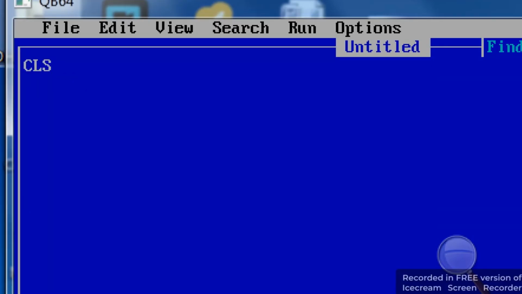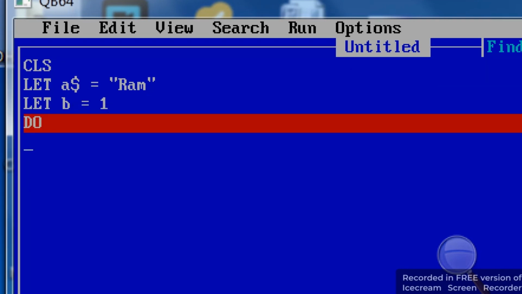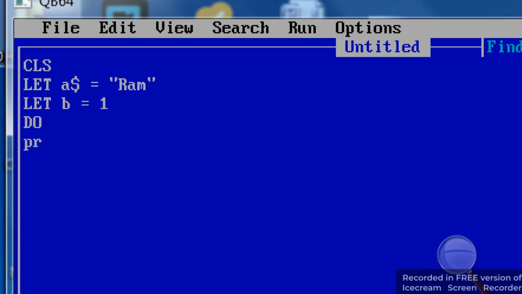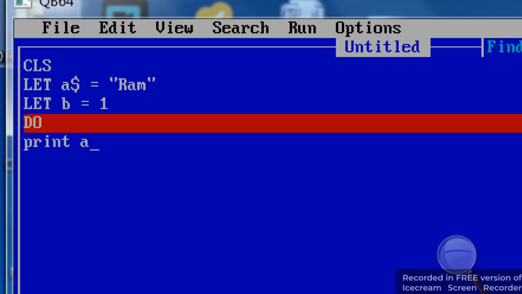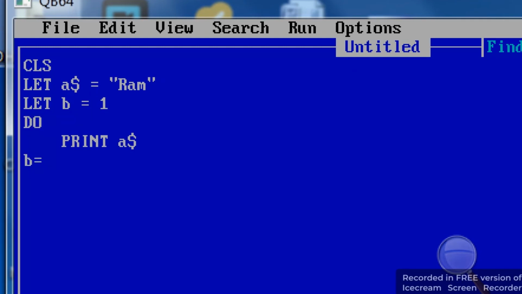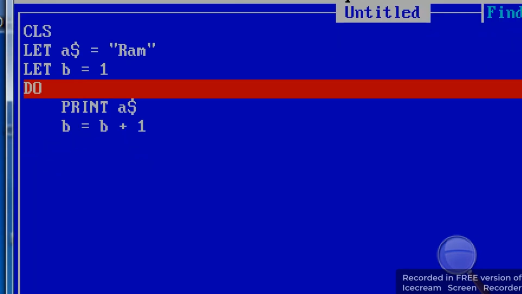See the example of do loop statement. CLS, then let a$ equal to RAM. Same example is here also. Then let b equal to 1. Do, and then what is statement here? Print a$. Then you have to increase the value of b. So b equal to b plus 1.